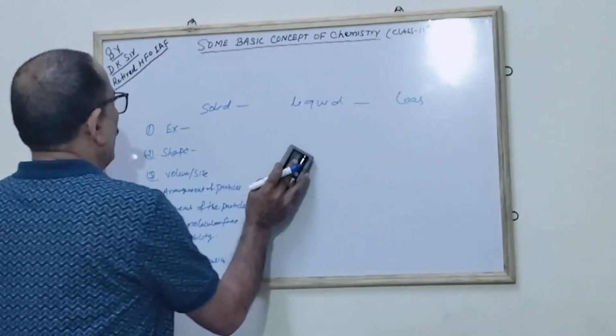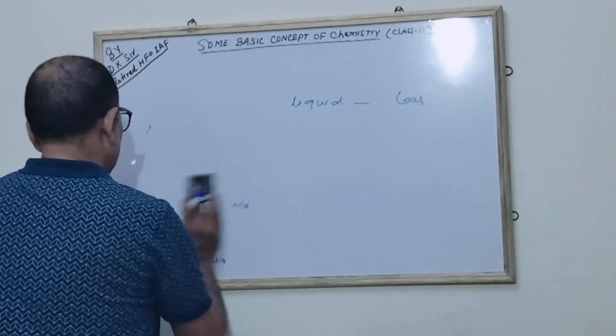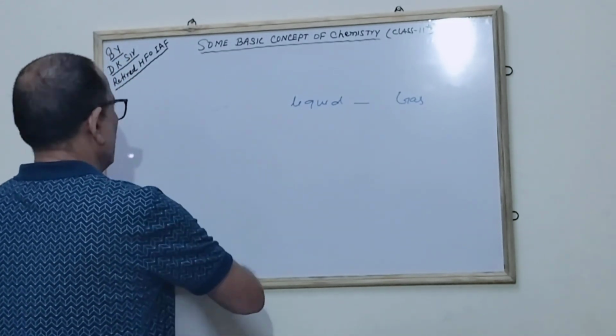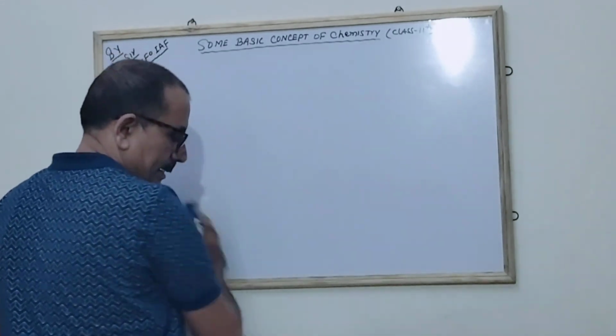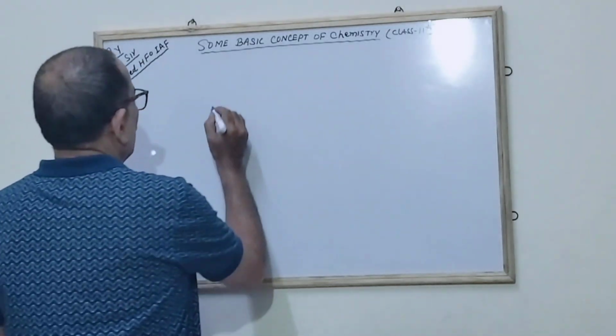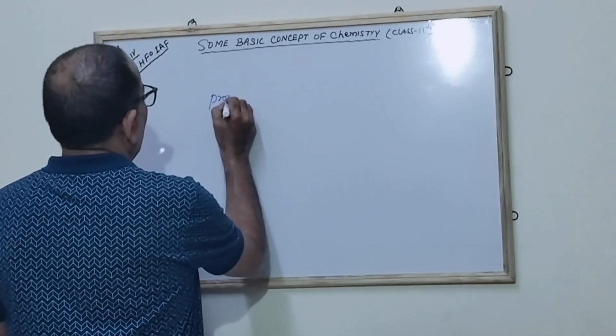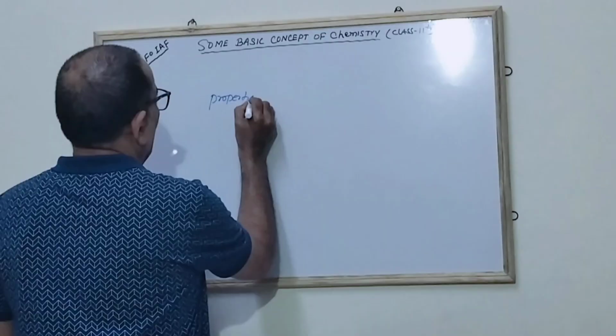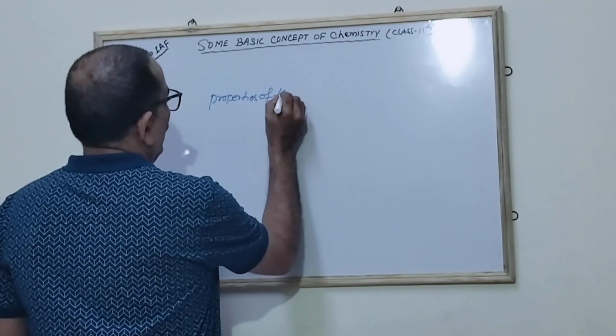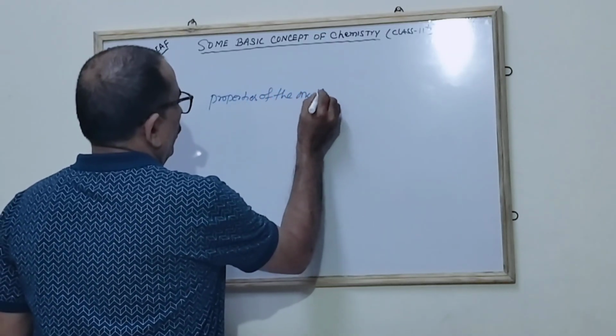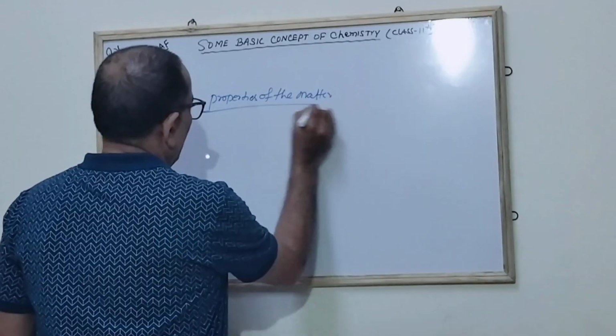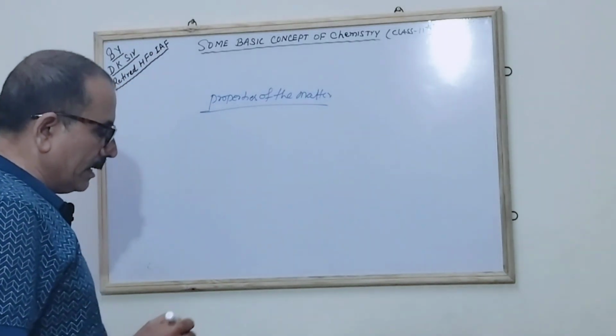Next is the properties of matter. This was the difference between the different states of matter. Next we will see the properties of matter. What are the properties of matter?